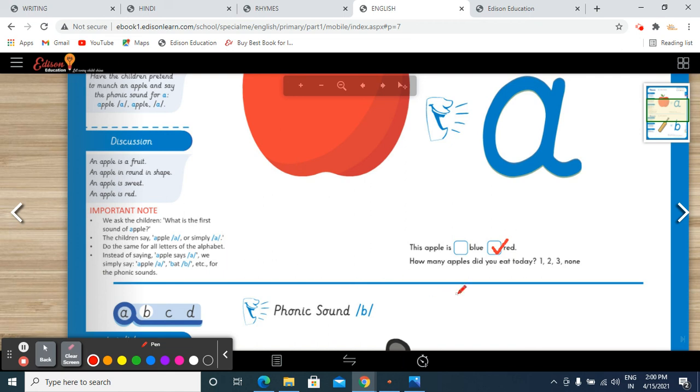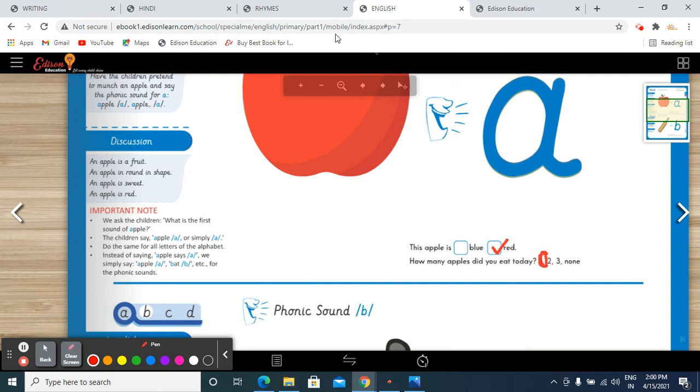And how many apples did you eat today? One, two, or three? Or none? Okay. So you have to tell ma'am how many apples you ate today. If you have eaten one apple, so you will circle this one.